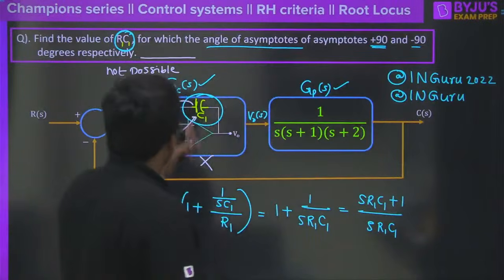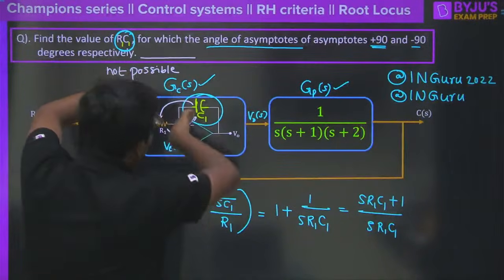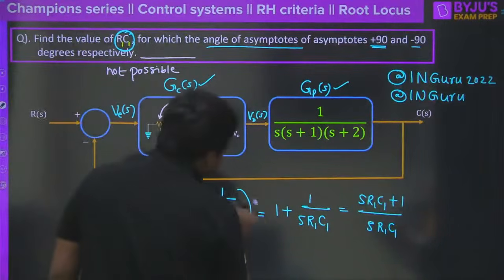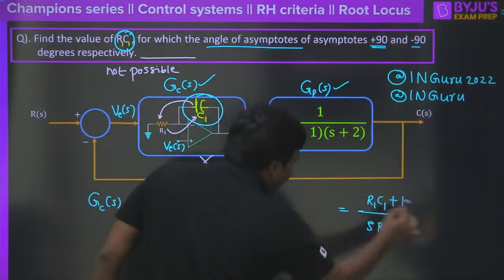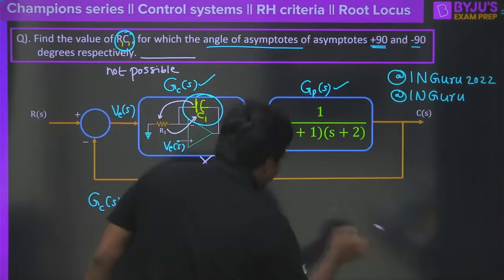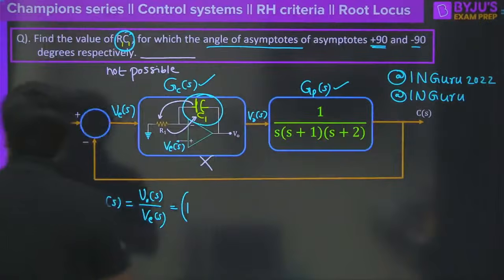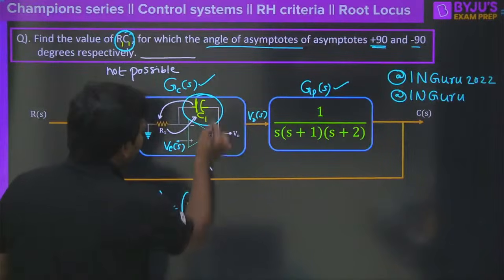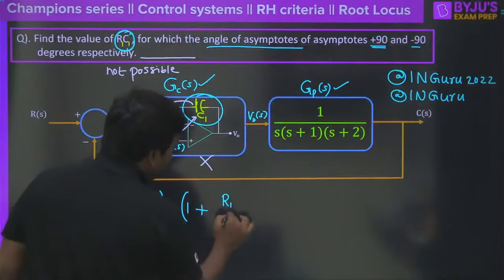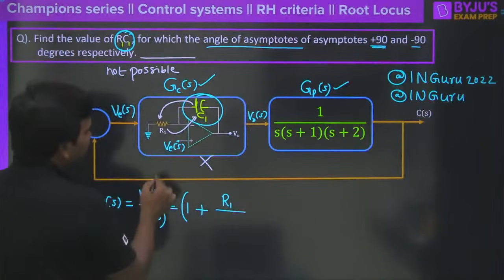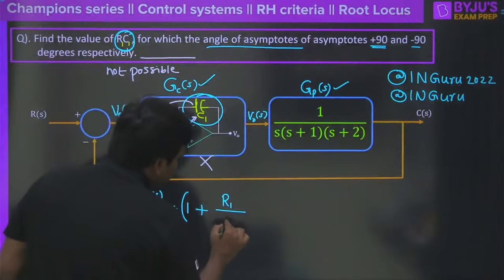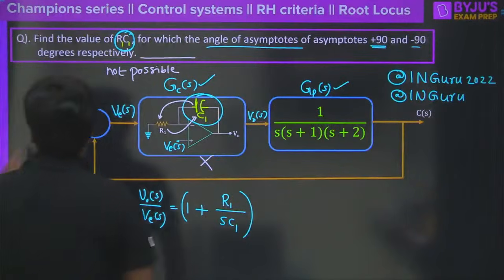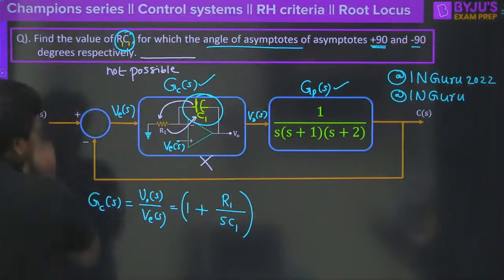Now when you shift the capacitor here and the resistor here, in that case, how do we write this overall gain? This will change here. Let us try it that way. Is it possible or not? So what can we do here? Then it will be a really interesting question. So when I shift this, the feedback is going to be the resistor R1, and here we will be having SC1, correct? SC1, right? Sorry, I'm extremely sorry.